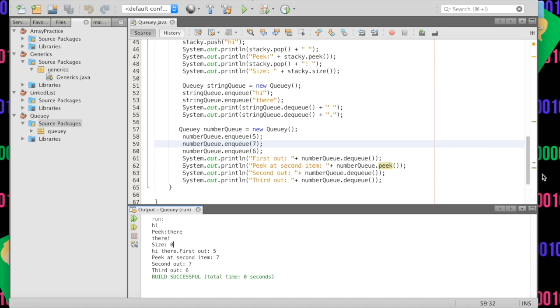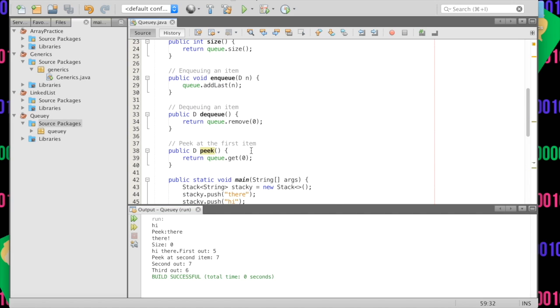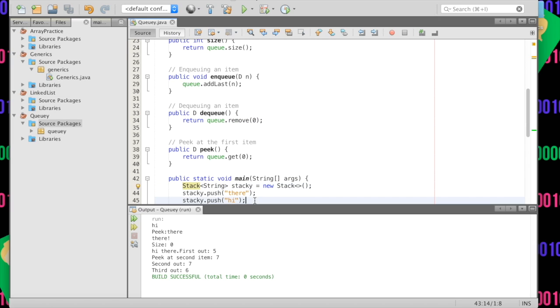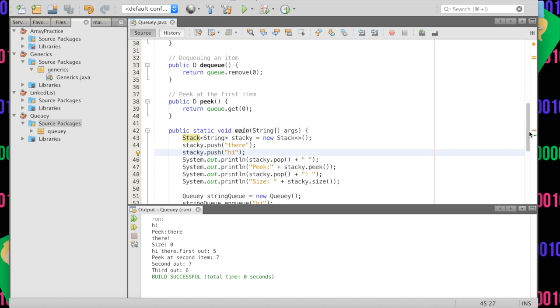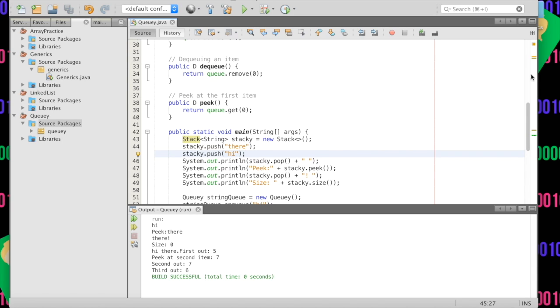And we didn't have to mess up here like we did last time with the string, like what data type is this? Well, it's type D, which means whatever we declare it to be. Like here in our stack, this is actually built into stack as well. Here we declared it was going to be strings, and so everything that we insert and everything that we pop is going to be a string. And that's what this whole D thing means.